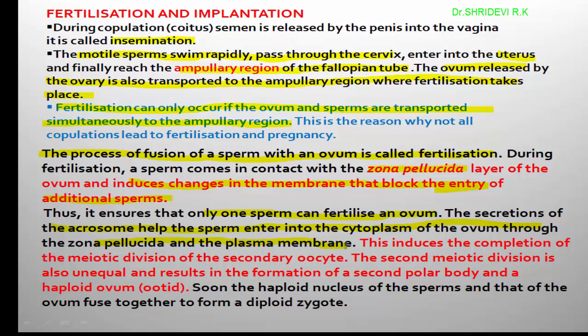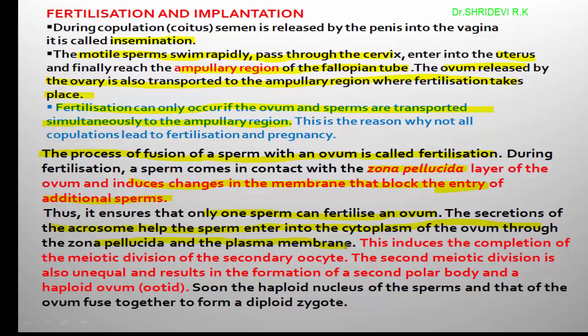Here it is very important. I hope you remember, at the time of ovulation, the egg is released at the secondary oocyte stage. What is the secondary oocyte? It is a haploid structure. It has completed the first meiotic division, yet it has not completed the second meiotic division. Then the question is, when is that second meiosis completed?